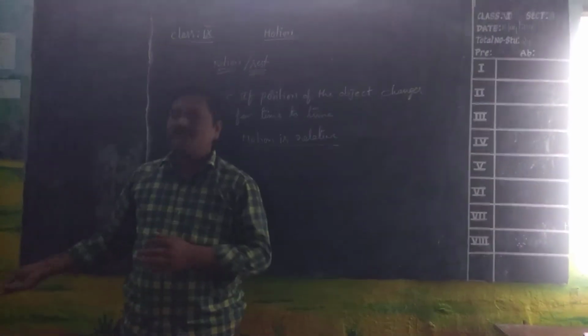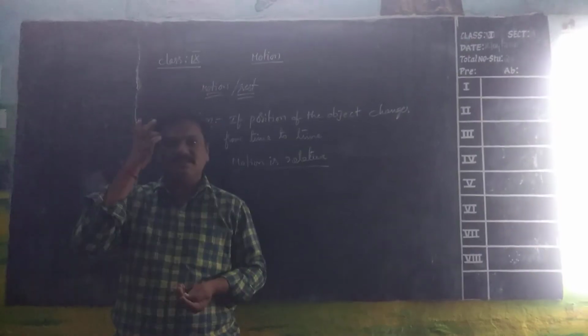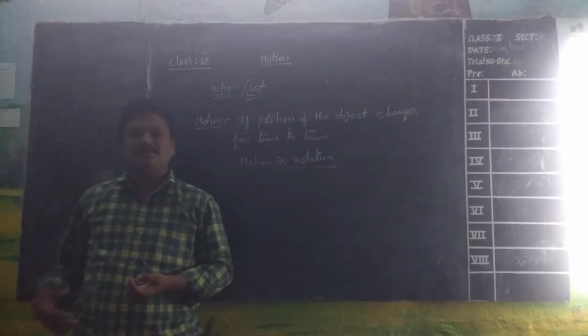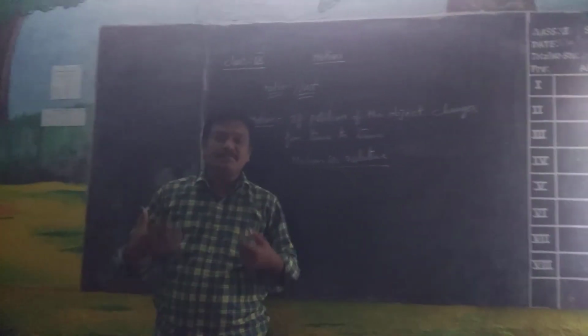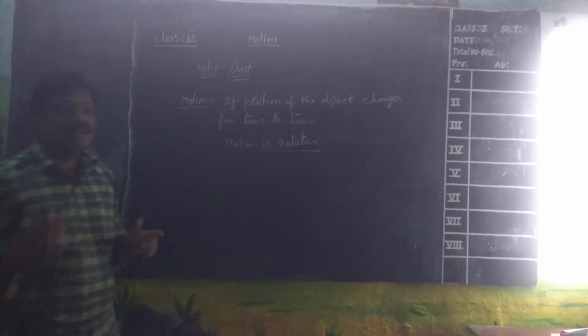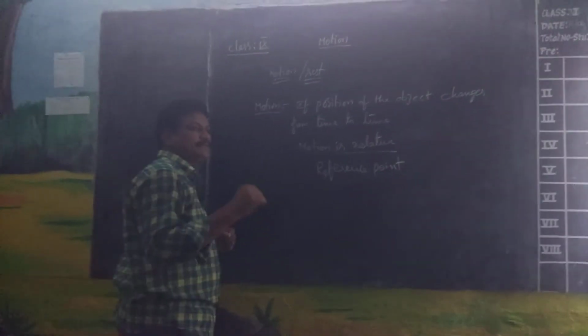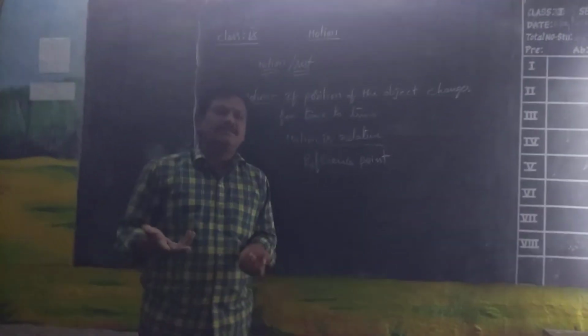Like that only, when we observe a co-passenger beside us in a train, when we compare with that person, we feel that we are at rest. Why? Because our position with respect to that person does not change from time to time, even though we are in a traveling train. So the whole thing I want to say is there must be a reference point to decide whether the object is in motion or at rest.